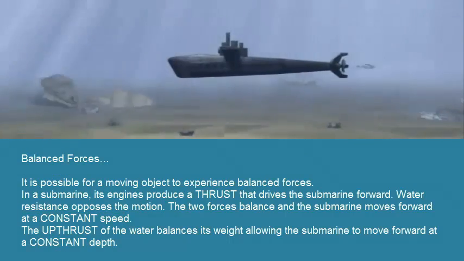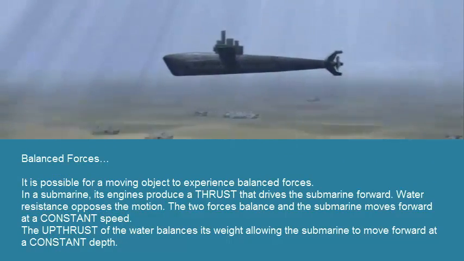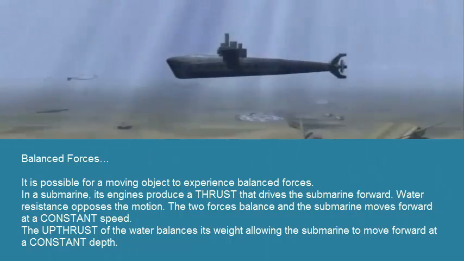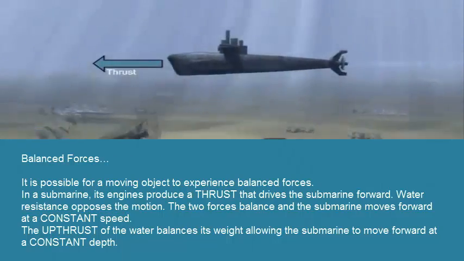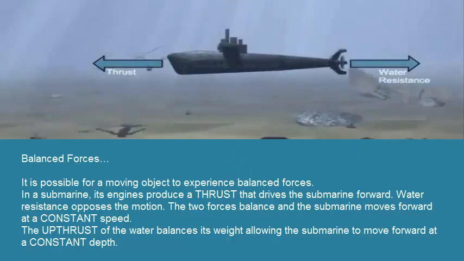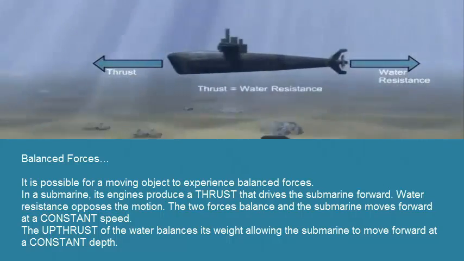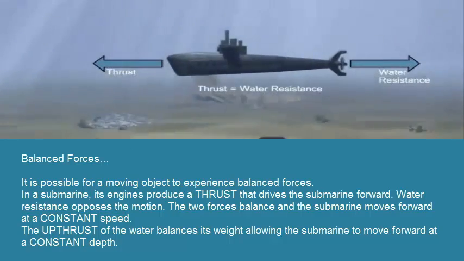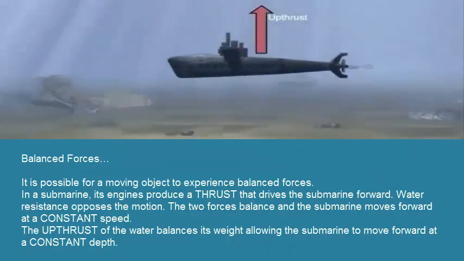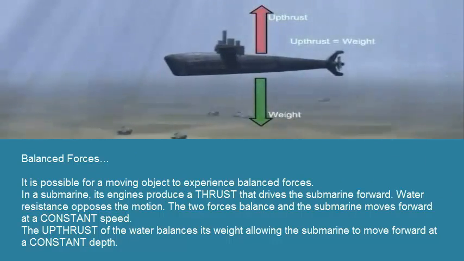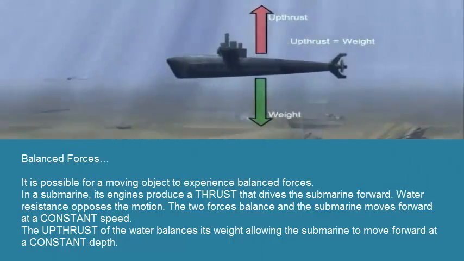It is possible for a moving object to experience balanced forces. In a submarine, its engines produce a thrust that drives the submarine forward. Water resistance opposes the motion. The two forces balance, and the submarine moves forward at a constant speed. The upthrust of the water balances its weight, allowing the submarine to move forward at a constant depth.